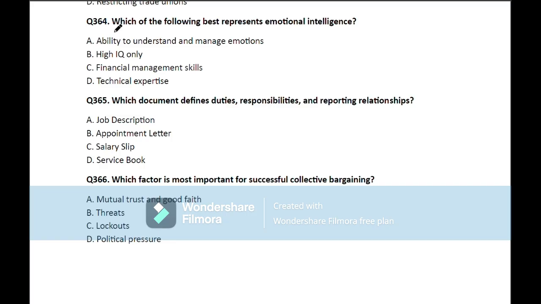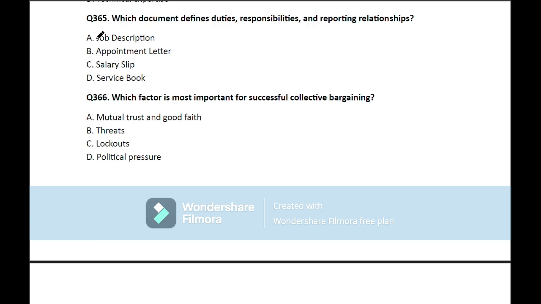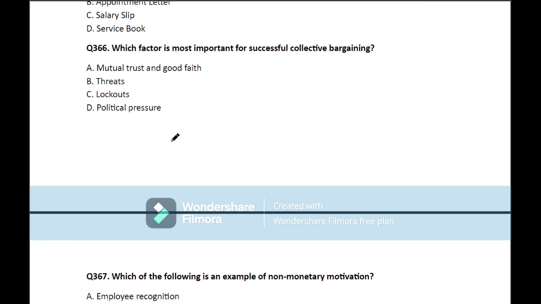Question number 364. Which of the following best represents emotional intelligence? So here the correct answer is ability to understand and manage emotions. Move on to the next question. Question number 365. Which document defines duties, responsibility and reporting relationships? So here the correct answer is option number A, job description. Move on to the next question.